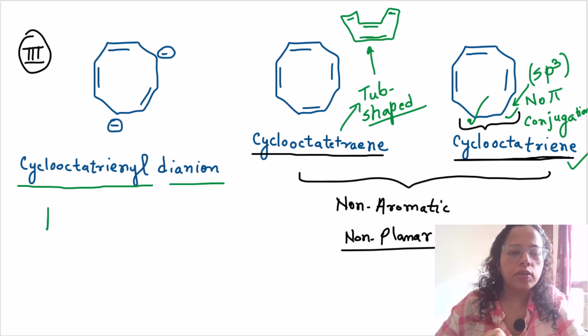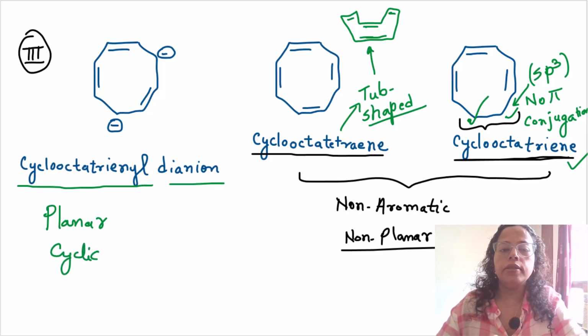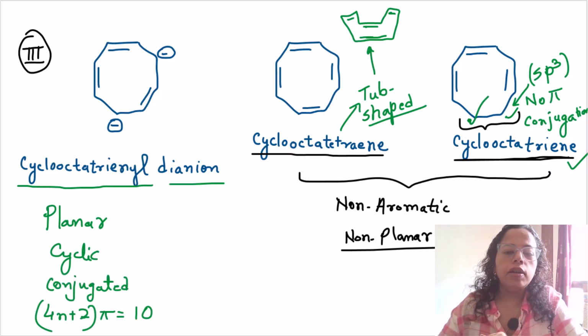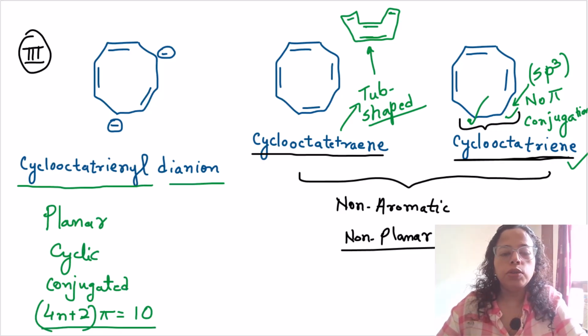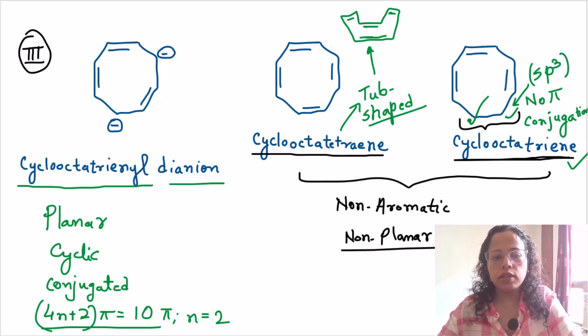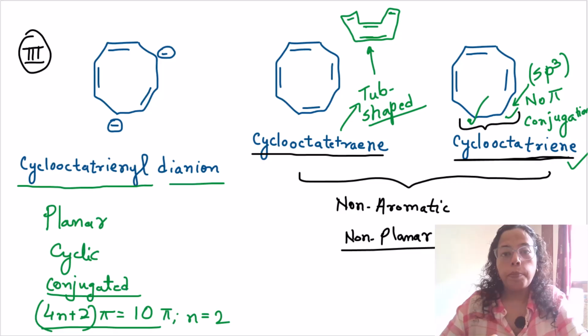Because it satisfies all the criteria of aromaticity: planar, cyclic, okay, and these 2 extra electrons fulfill the criteria of the 4n plus 2 pi rule, which is equal to 10 pi electrons, where n is a whole number, n equal to 2. Okay, so it satisfies Huckel's rule, and this dianion, as you can see, also maintains the conjugated pi system.